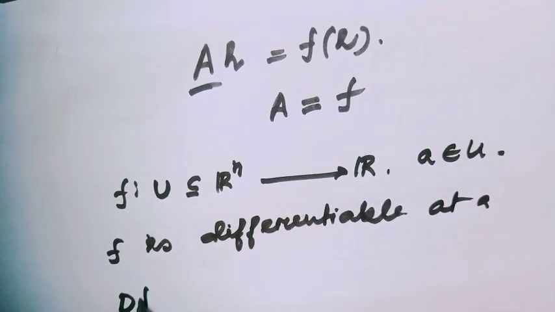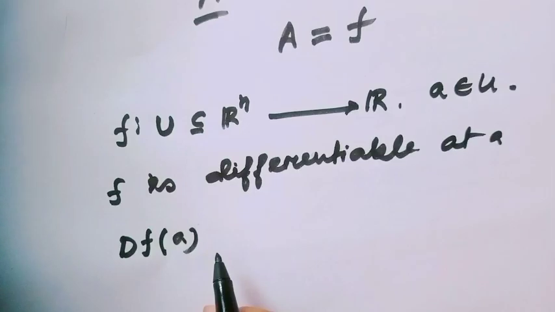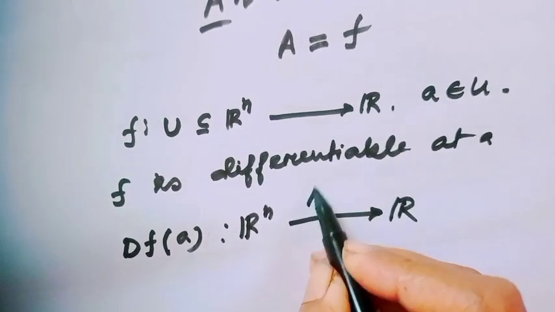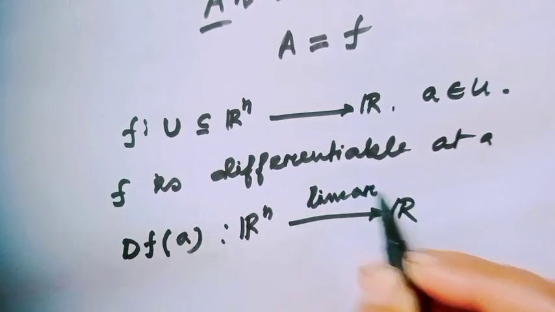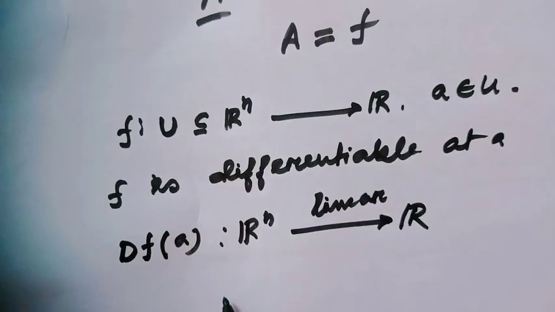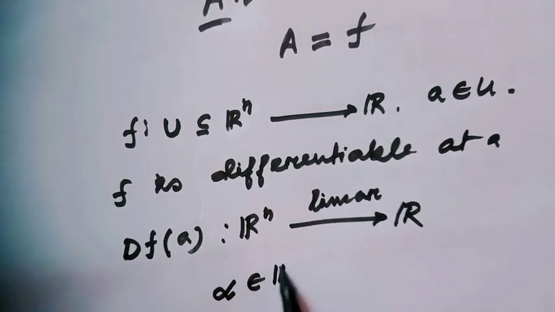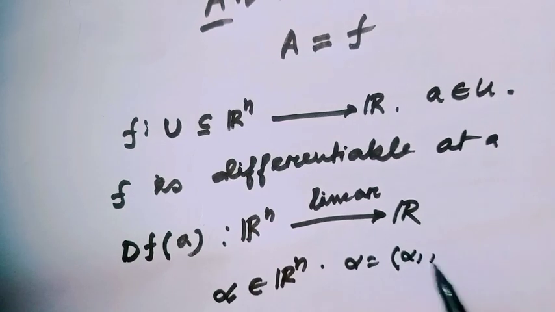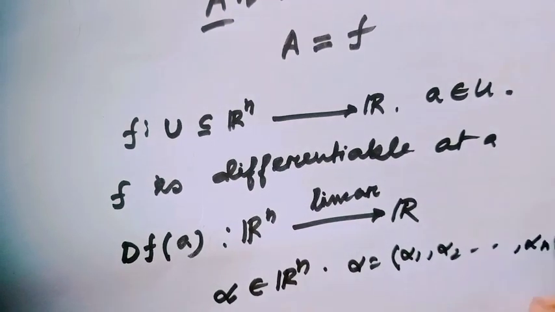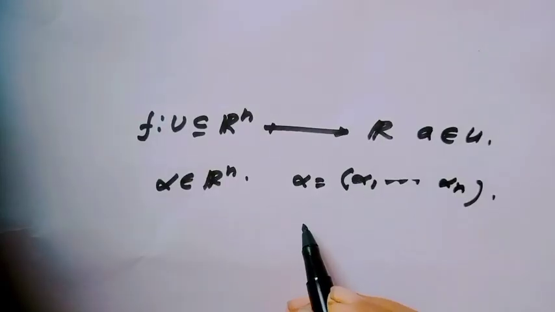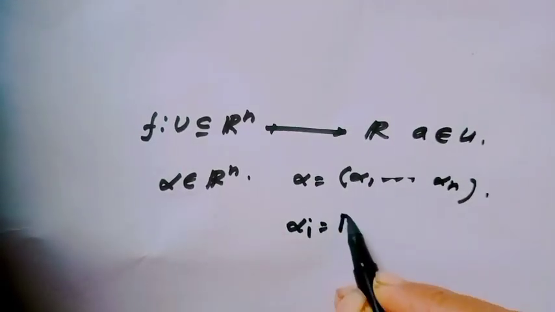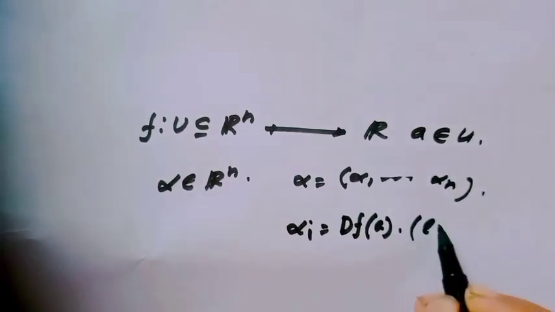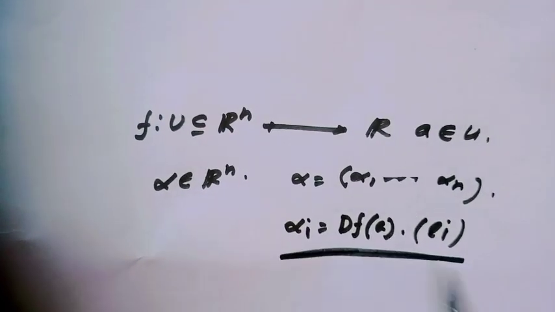Then the derivative of f at a, which is defined from Rn to R, would be a linear map. We all know this, since the function is differentiable. Fix a vector alpha which belongs to Rn, then alpha equals alpha 1, alpha 2 up to alpha n, where each alpha i is the derivative of the function at the point A with the vector ei, and this is actually a scalar value.